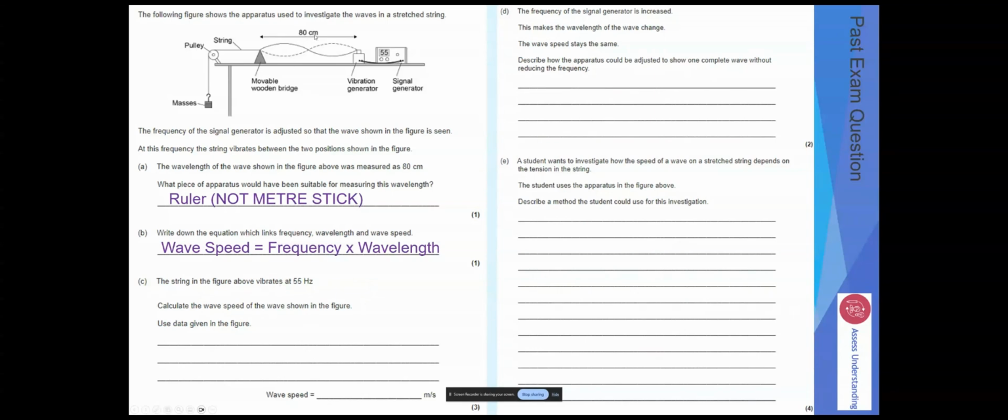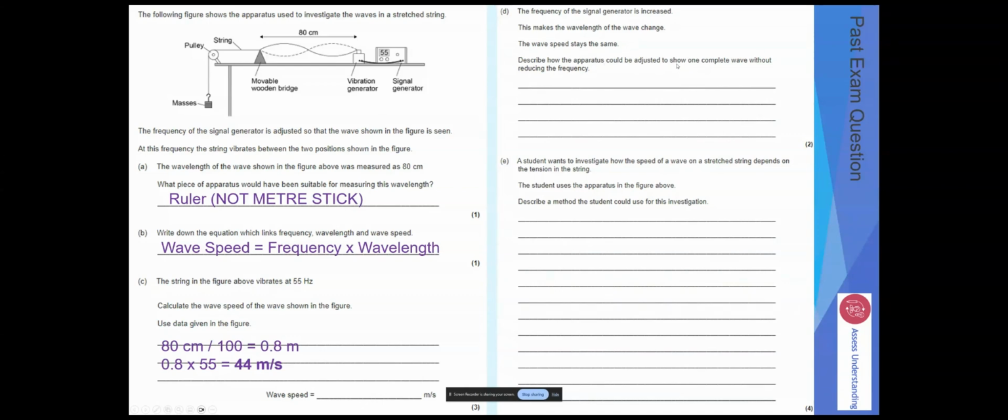So we get our wavelength from here, which is 0.8 meters, because we always measure it as meters, and we times it by the frequency of 55, which we've got from the signal generator. So we've got that, and that gives us our wave speed. Right. The frequency of the signal generator is increased. This makes the wavelength of the wave change. The wave speed stays the same.